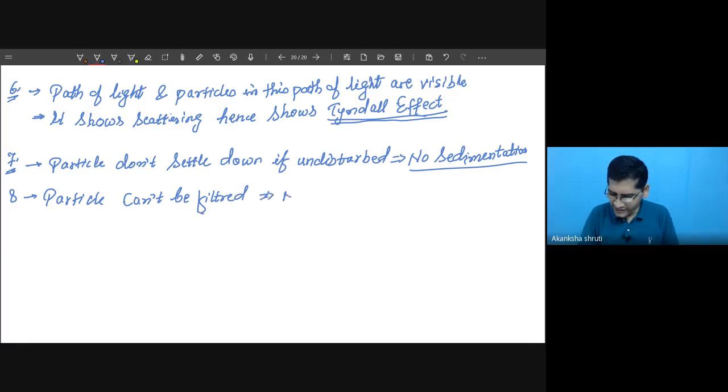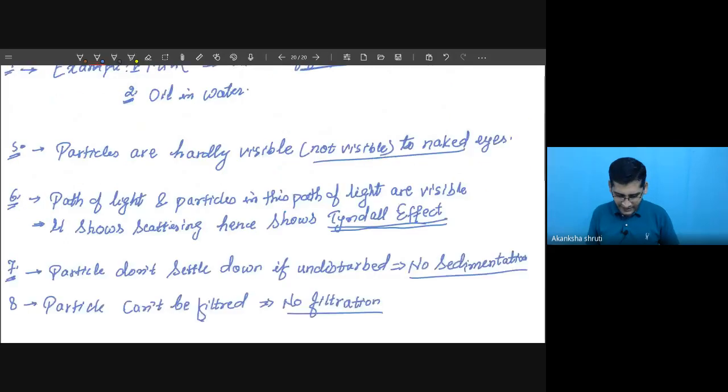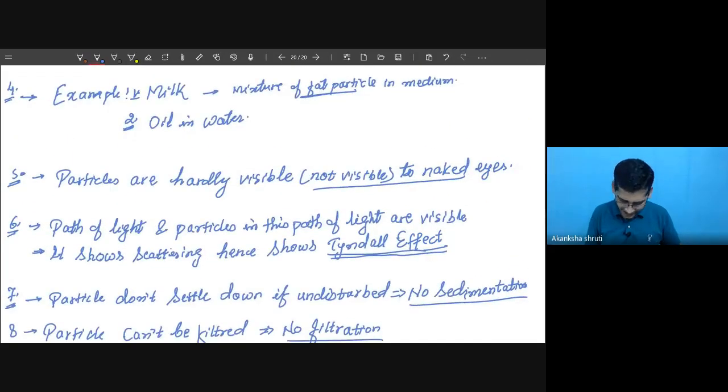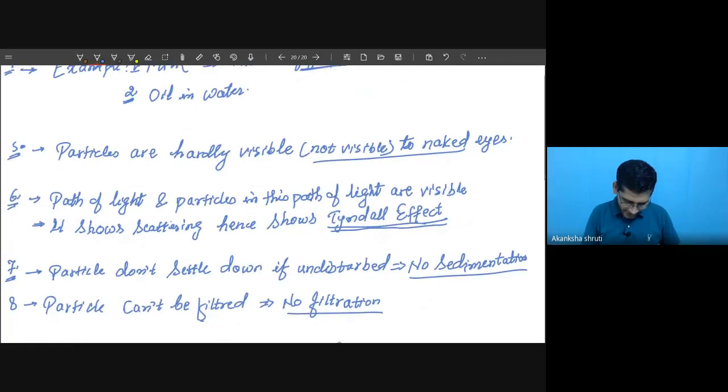That is no filtration. Filtration is not possible for the separation of these particles. So these are the important properties that we have to keep in mind. Student, what do we mean by particles are visible and path of light is visible? These two are important properties.